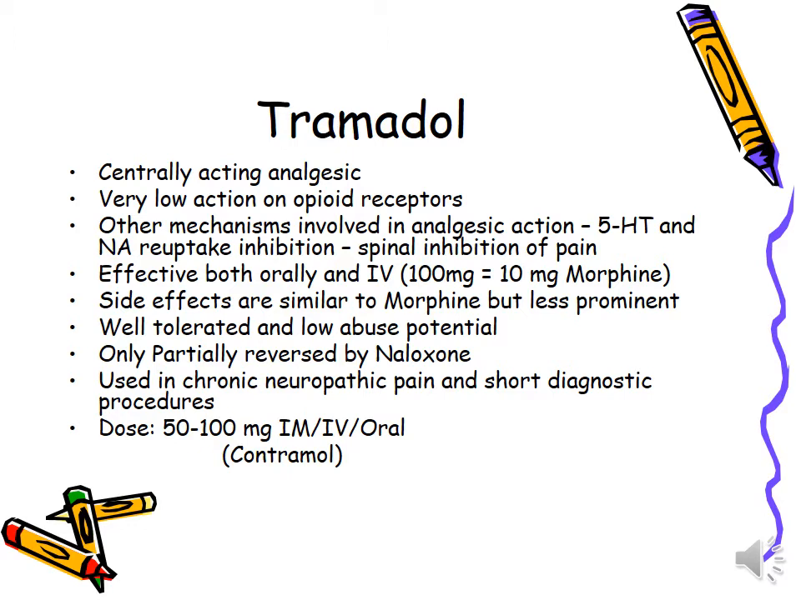Inhibits pain at spinal level. Effective both orally and IV. Side effects are similar to those of morphine but less prominent. It is well tolerated and abuse potential is also low. Only partially reversed by naloxone. So the perfect antidote for morphine poisoning is naloxone. Used in chronic neuropathic pain and short diagnostic procedures. Its dose is 50 to 100 milligrams, can be given IM, IV or oral.